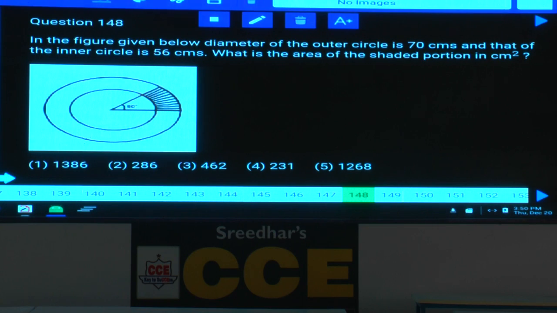Now tell me, how to calculate area of this particular part for outer circle? What is this called? Sector. Area of sector?